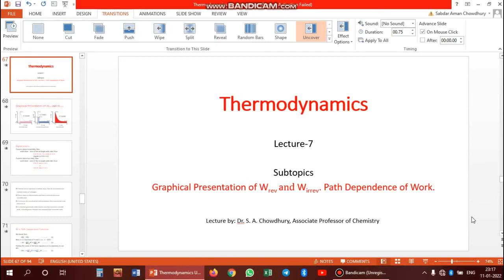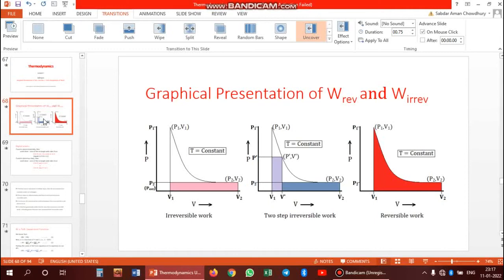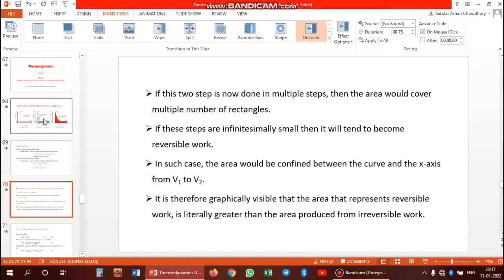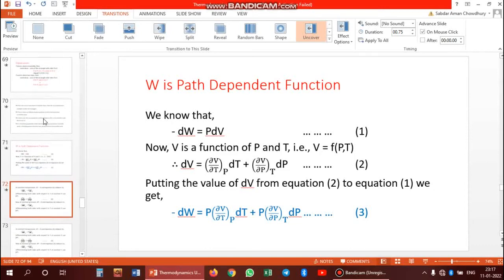Hello everyone. Before commencement of the next lecture of thermodynamics, lecture number 8, let's come back to lecture number 7, where in its fifth slide there was a typing error. So let me make a correction of that error before commencement of the next class. So this was the cover slide, and this one was the first slide. Now move on to the second slide, third slide, fourth slide and fifth slide.